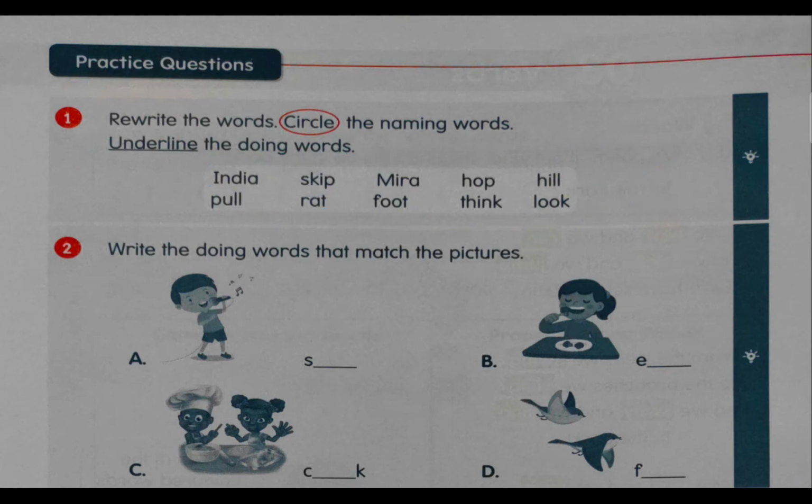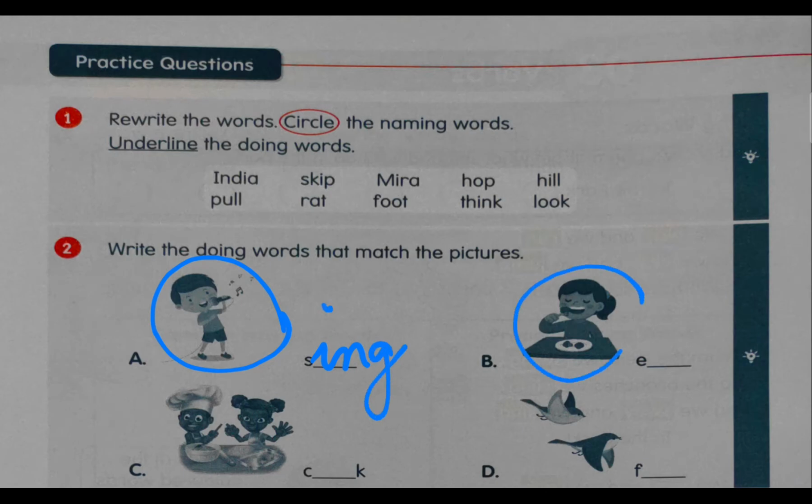Well, as for question 2 here, question 2 says, write the doing words that match the pictures. Now you have to look at the pictures. What does the picture say? Now what is this boy doing here? Singing, right? So you will write S-I-N-G, sing, okay?